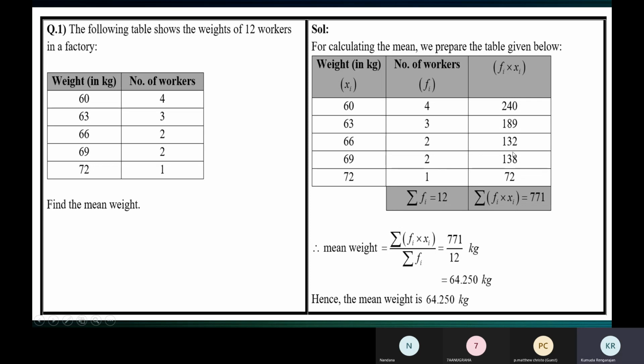And when you find the total of all the numbers in the fi xi column, we call it sigma fi xi. Why we write sigma is because we are adding. We're finding the total of this column. In this column, we have these numbers, and we're finding the total of these numbers.